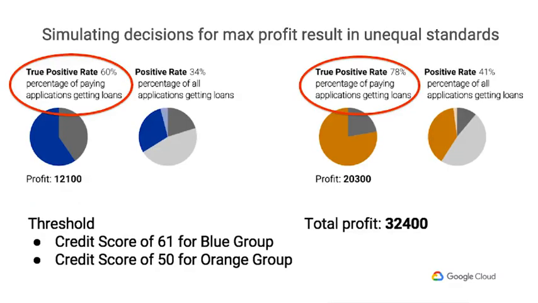Now let's say you set your thresholds to maximize profit. If you look for pairs of thresholds that maximize total profit, maybe you'll see that the blue group is held to a higher standard than the orange one. And that's depicted in this slide here by the increase in dark gray shaded regions, which represents those that were denied a loan even though they would have paid it back. That could be a problem, and one that suggests not just picking thresholds to make as much money as possible.